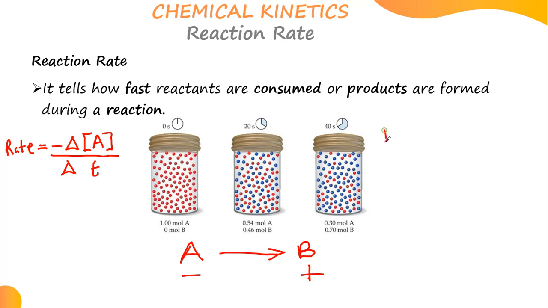So for B, we know that rate is concentration over time. Now, this one is increasing with time, so therefore it's a positive. So here it will be just the change in the concentration of the B molecules over change in time. Have you seen the difference? Can you ask me where the negative is coming from and where the positive is coming from? Are you guys clear on how I've come up with this?